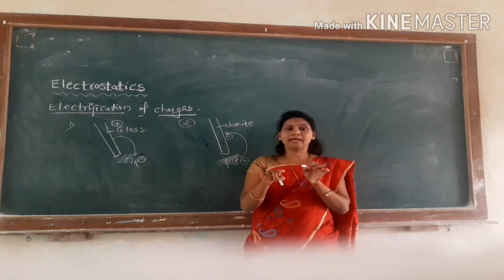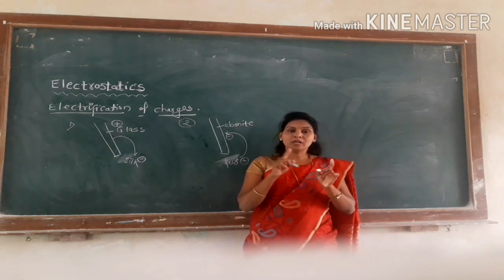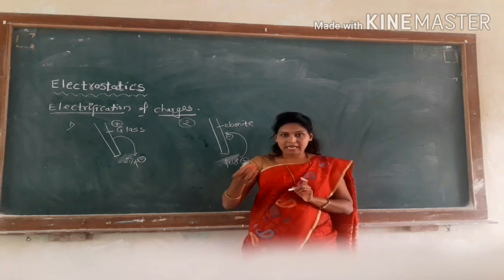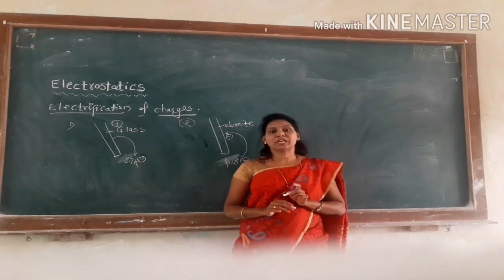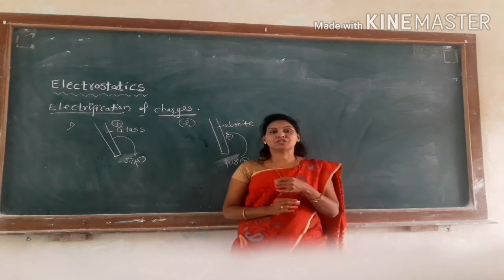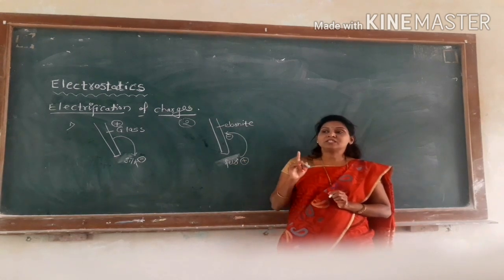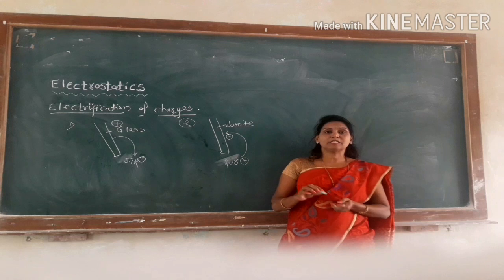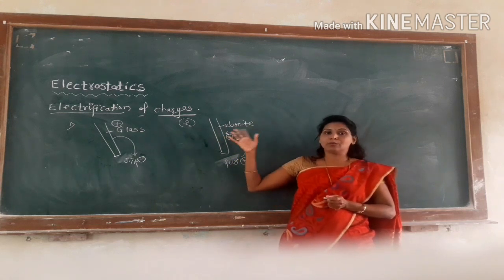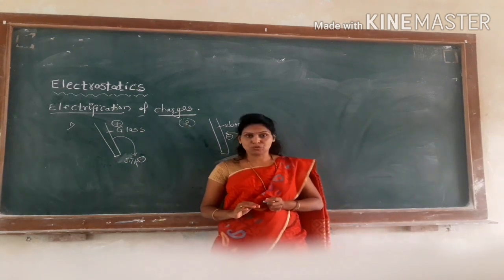are rubbed together, there is a transfer of electrons from one object to another, and the substance gaining electrons becomes negatively charged and the substance losing electrons becomes positively charged. Total charge remains conserved, meaning charge disappears from one object and gets deposited on another object. This is the explanation of charge conservation.